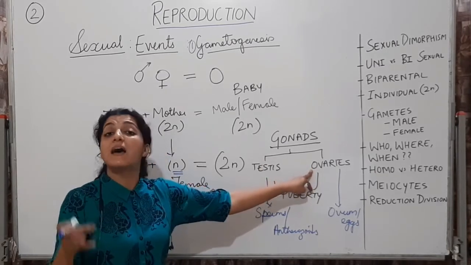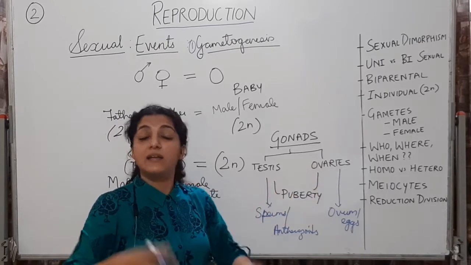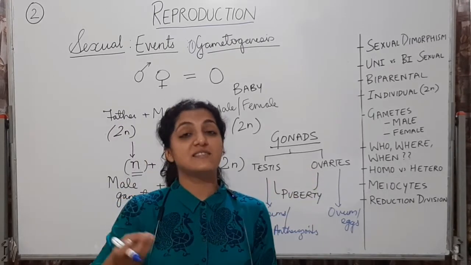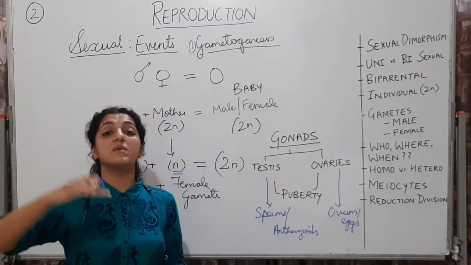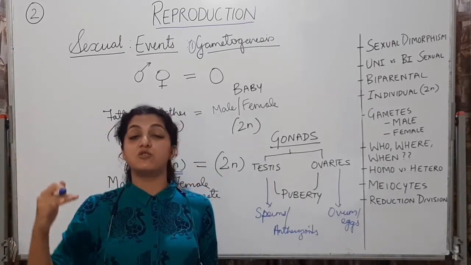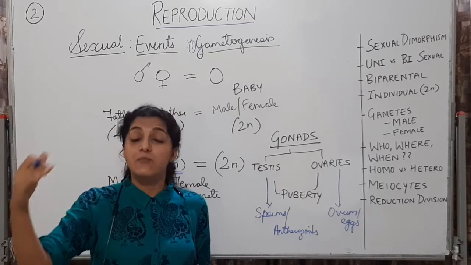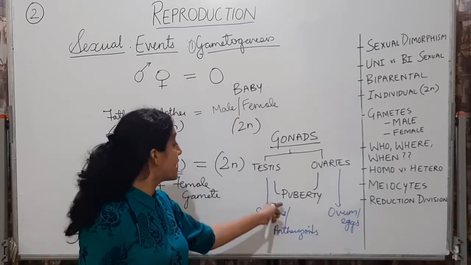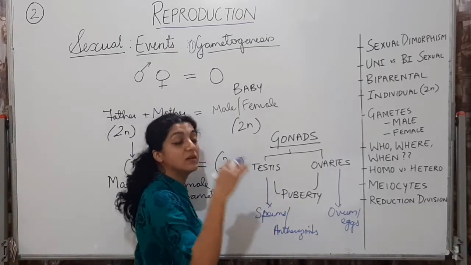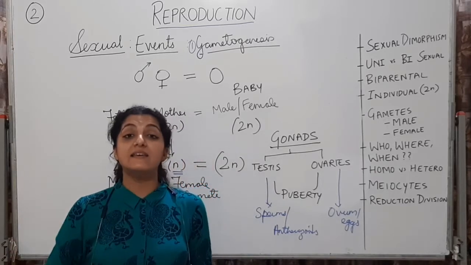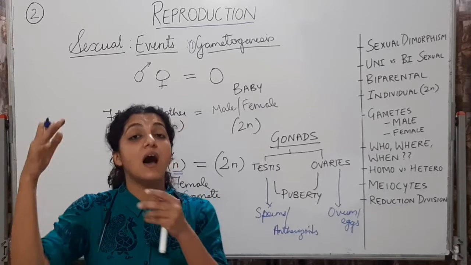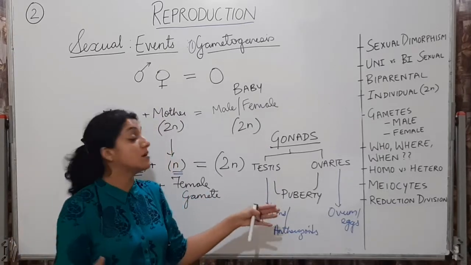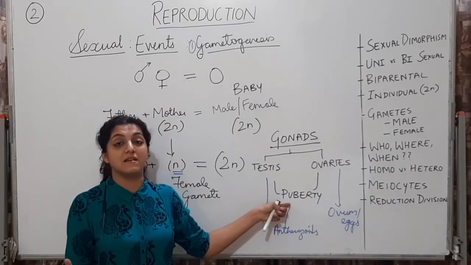When are they going to be formed? जैसे ही baby grow होगा, it cannot produce sperm. जैसे ही एक female baby born हुआ, it cannot produce ovum. There has to be a phase when reproductive maturity is attained. That is the reproductive phase, okay? That is the time of puberty, just the beginning of the reproductive phase. And these are hormonally regulated. The change between these three phases, hormonally and environmentally regulated, we have discussed this yesterday.